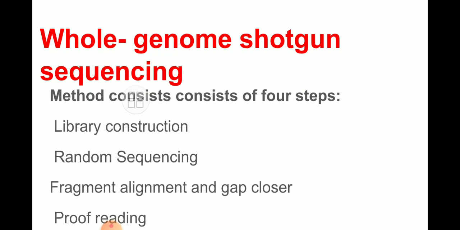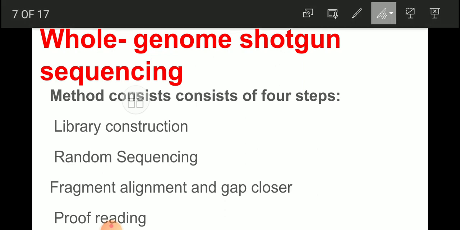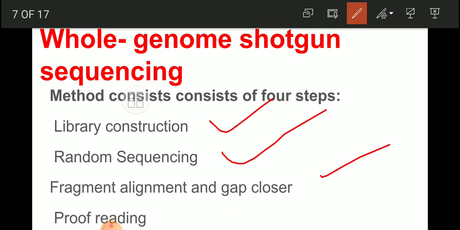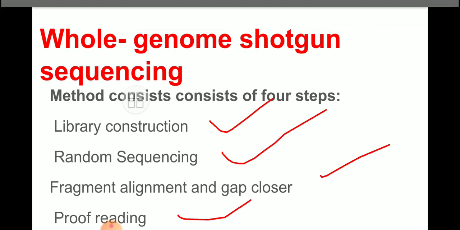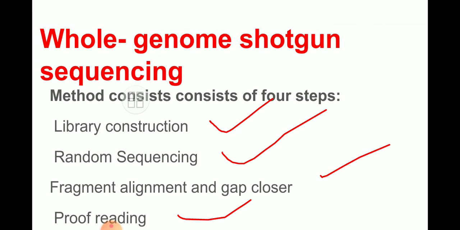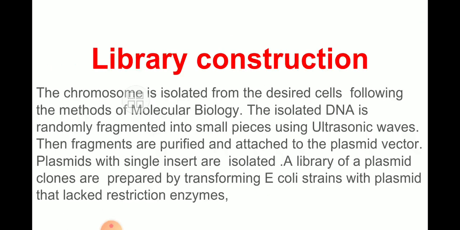Now here the whole genome shotgun sequencing method, again diagrammatically we have seen here. It consists of four steps: library construction, random sequencing, fragment alignment, and gap closure and proofreading. These are the four steps of the whole genome shotgun sequencing methodology. Once again I will tell you: library construction, random sequencing, fragment alignment, and gap closure and proofreading.